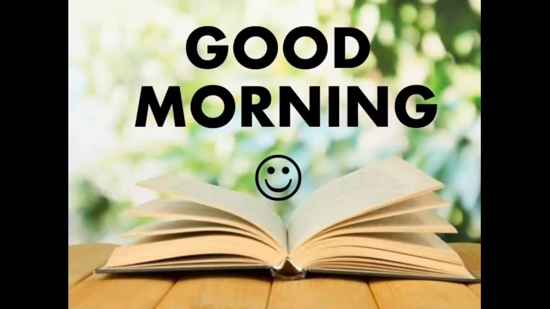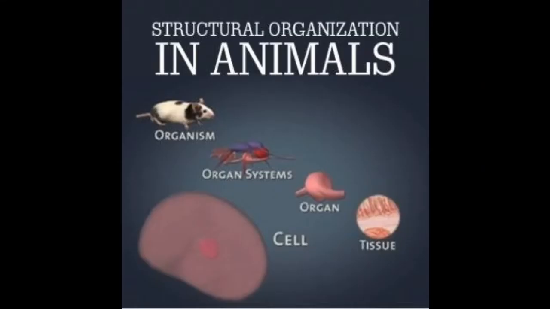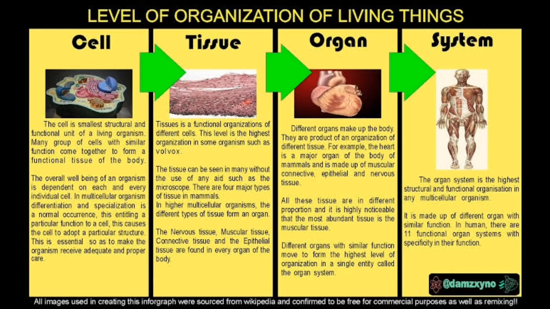Good morning, children. Today we are going to start our sixth chapter, that is structural organization in living organisms. So in this chapter we are going to learn about cell, tissue, organ, system and organism. Children, all living things are made up of cells.